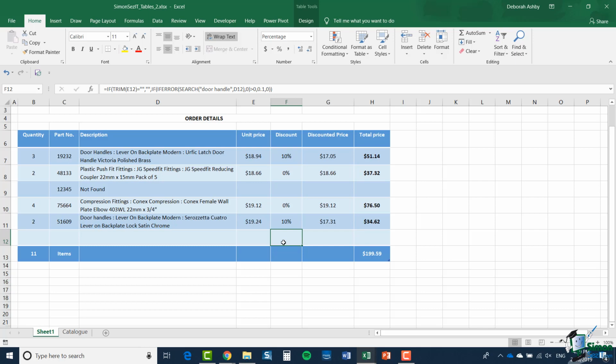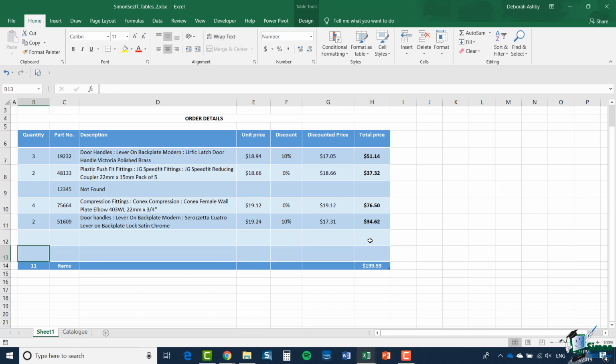For instance, if I click in cell H12, so that's the last row in the body of the table, if I hit the Tab key, I get the same behavior that I do in, say, an application like Word. I get a new row added automatically. And of course, in this case, Excel fills down the formula for me as well.